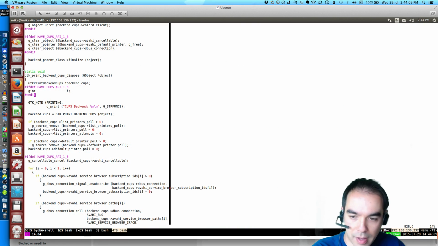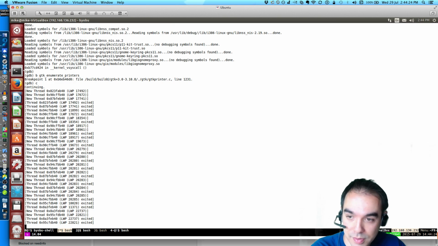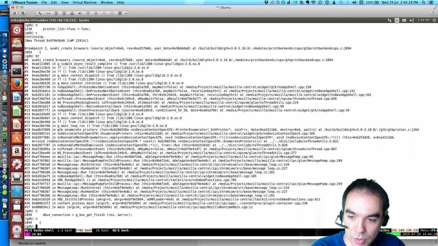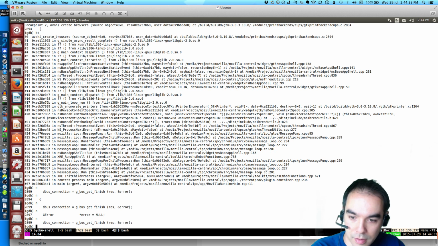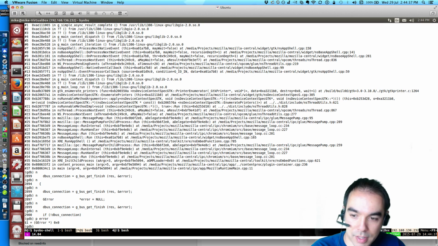So when does Avahi create browsers get called? When we request the printer list, which is what I would imagine GTK enumerate printers does. We create the browser, we try and get the dbus connection. No error, so we have the dbus connection.